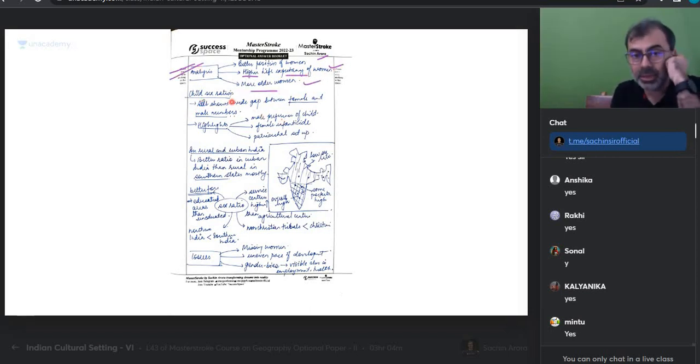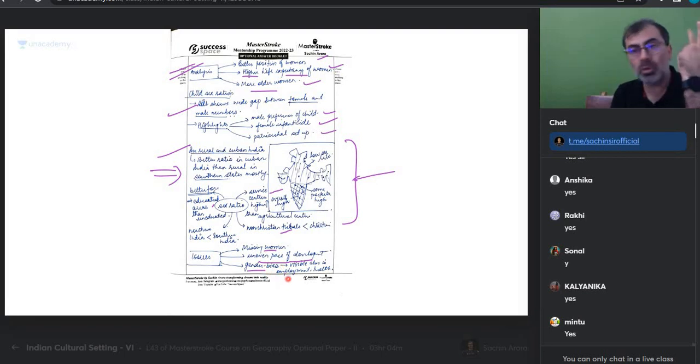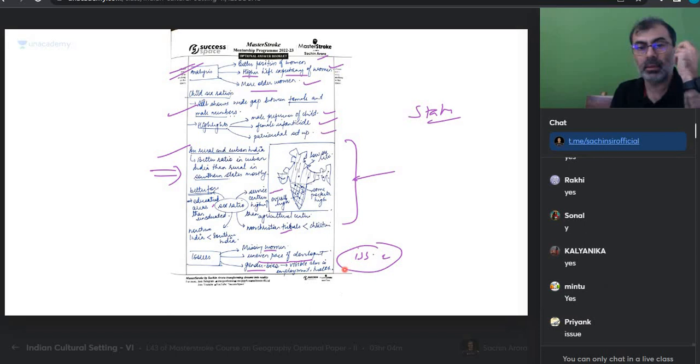Let's talk about child sex ratio. It shows a gap between female and male, highlights male preference for child, female infanticide. Rural and urban India also is brought in, the better ratio in urban than in rural areas. Why? Because educated areas, service culture, non-institutional, non-Christian tribals, so that's also there, and a map is also there. Low sex ratio, high sex ratio, issues, missing women, uneven pace of development, gender bias. Good. Status assessed, issues also addressed with diagrams and all.